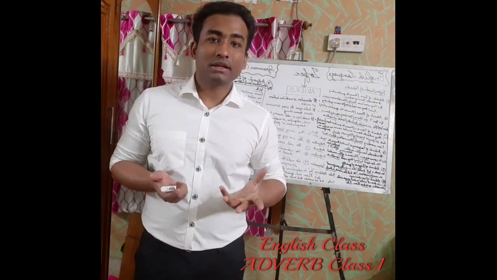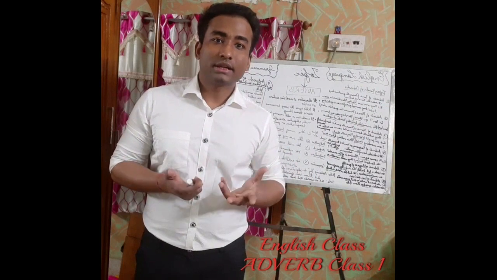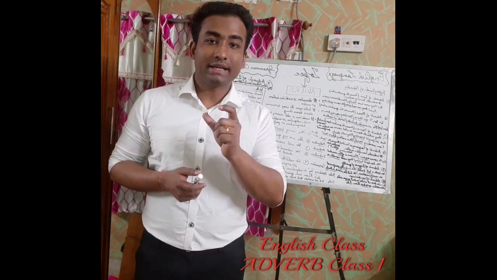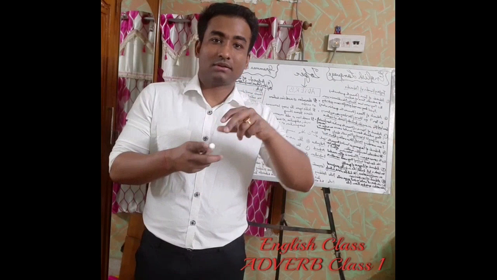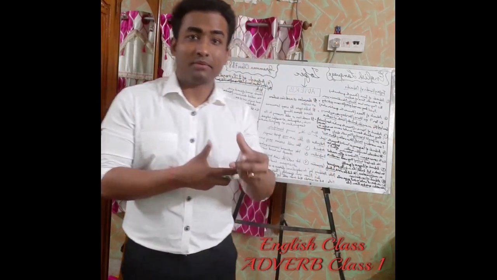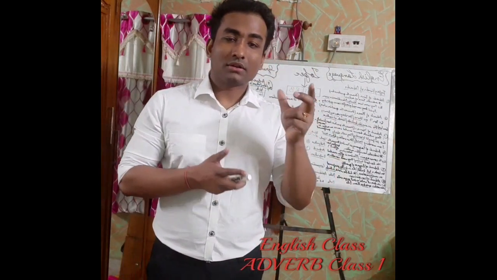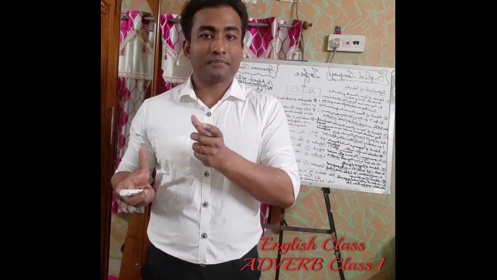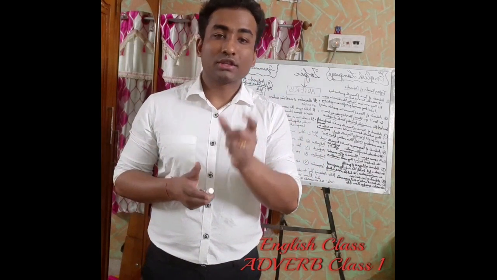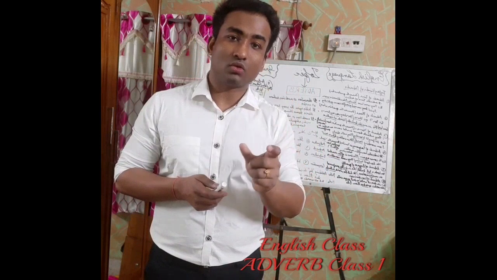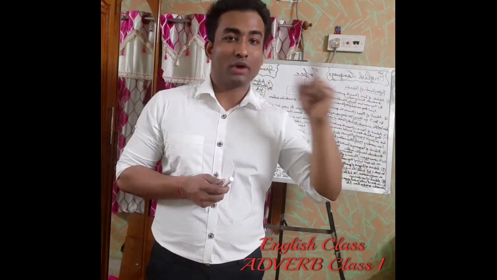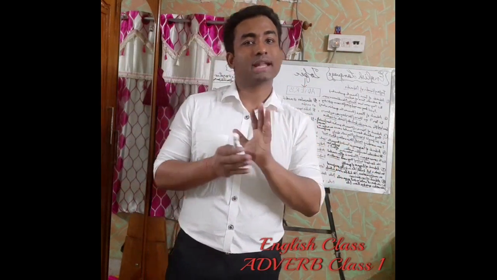What kind of singer is she? A good singer. So good is a quality that has been described of the singer. So this good is an adjective, because this word is describing a noun. Any word which is describing a noun is an adjective.